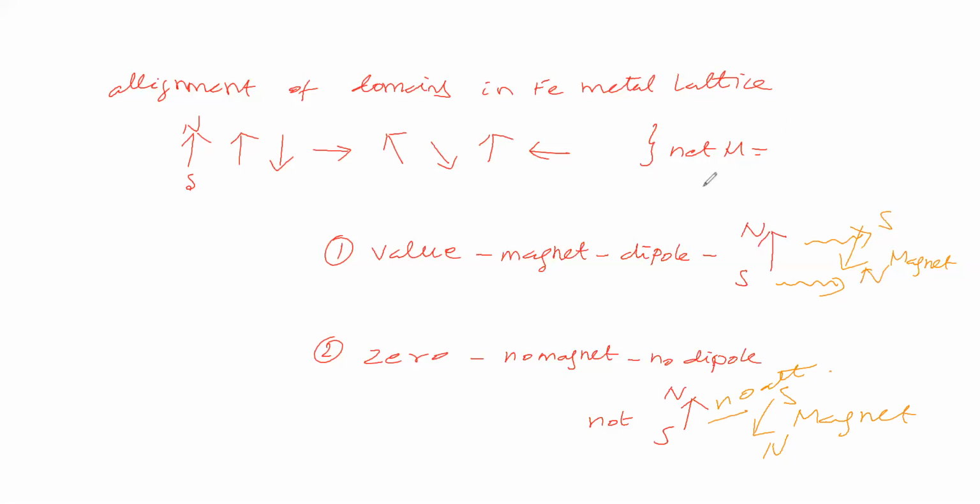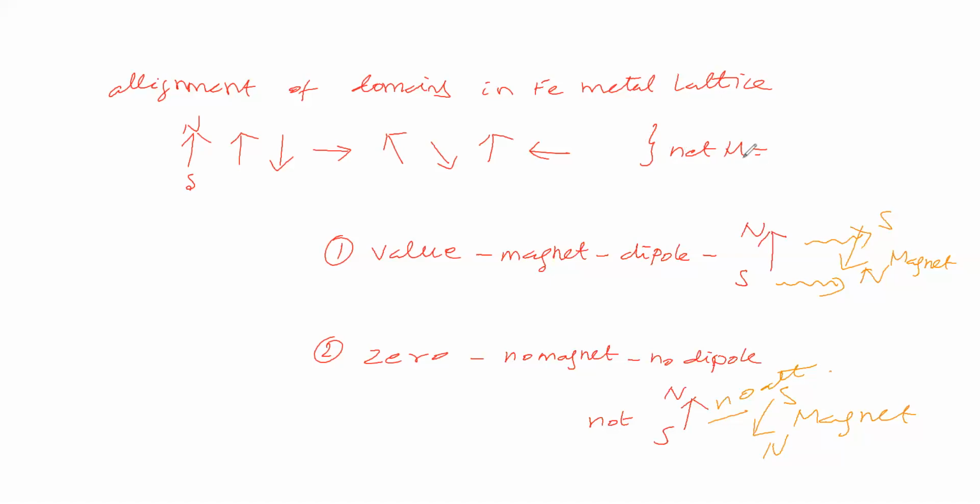How to know whether the net magnetic moment is there or not? By bringing an external magnet, or by simply saying? So bring an external magnet. If it is attracting the external magnet, then we say the net magnetic moment is there.